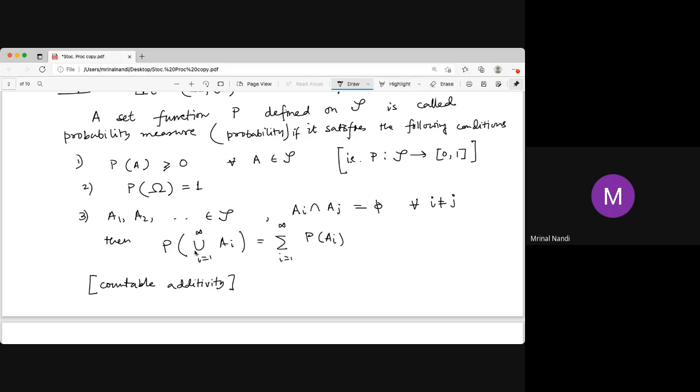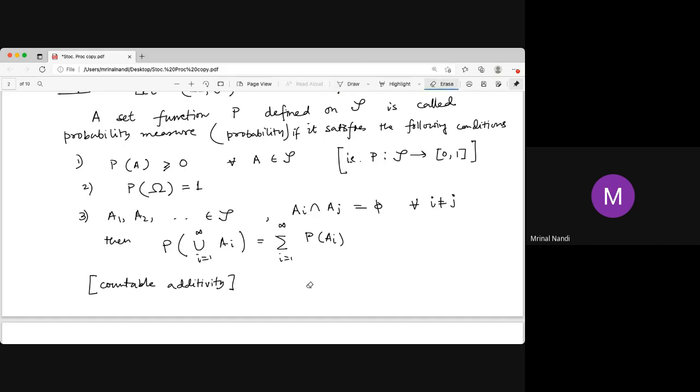That is called finite additivity. Sometimes for measure theory we refer to countable subadditivity, that the measure of the union is less than or equal to the sum of the measures. But in probability, we assume the countable additivity property. So when these three conditions are satisfied, it is called probability. That P(A) is called the probability of the event A.